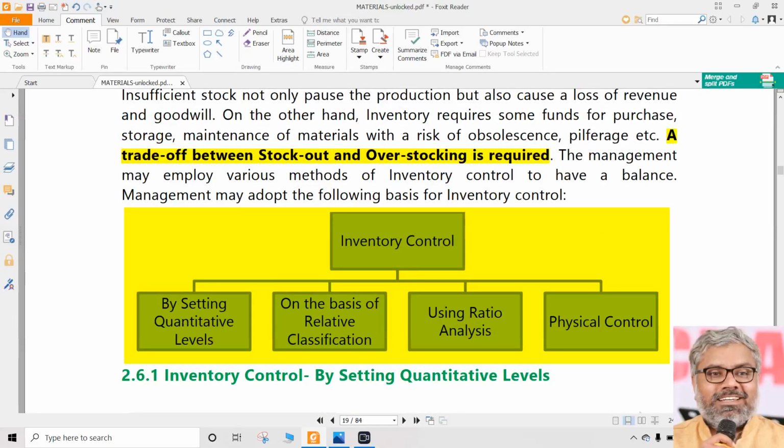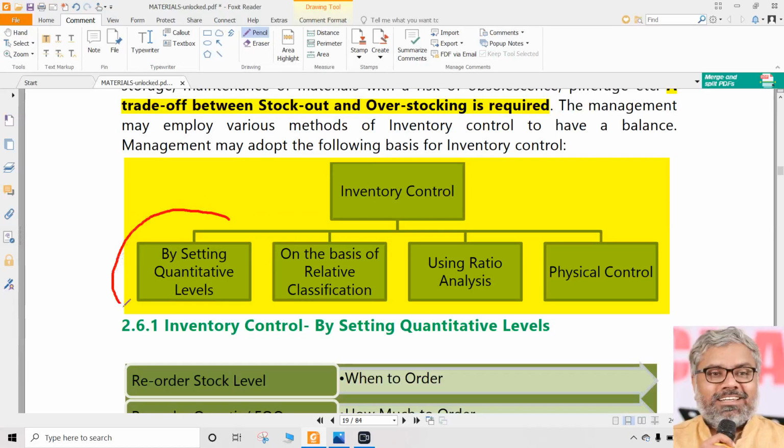So let us understand various things here, how this inventory control can be done. Each of them is of course a question for us, and most of them can even be numerical questions. First and foremost, the most important thing for us is setting quantitative levels. We have to set certain levels, certain formulae will be there for that, and we need to calculate them and use them. We mean not us, but in the factories, in actual life, they will use these levels for the purpose of inventory control.